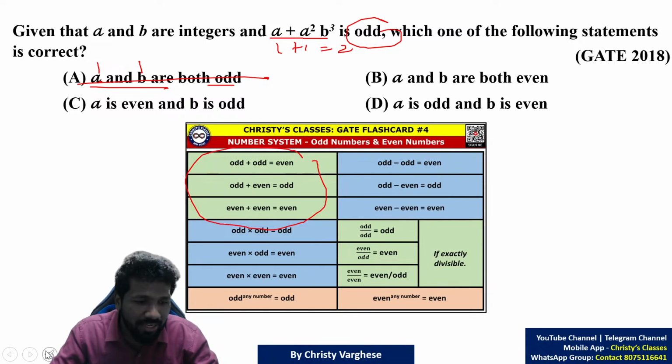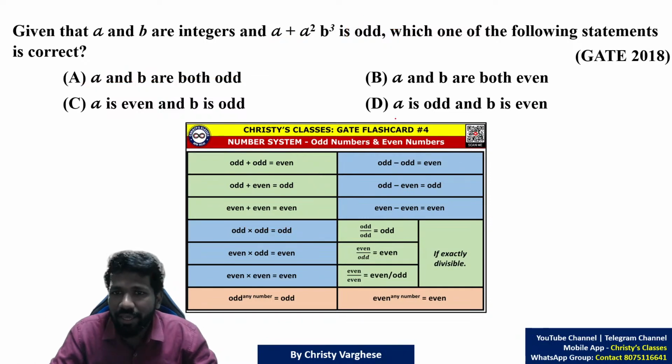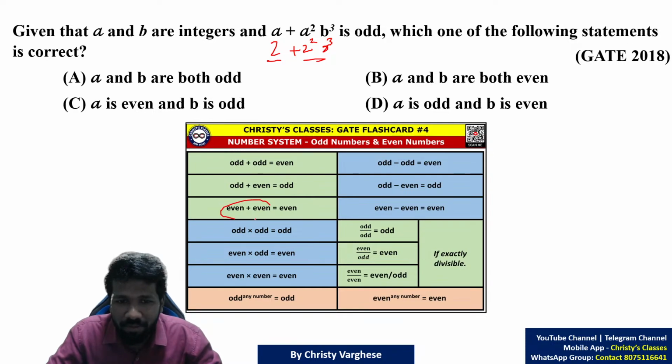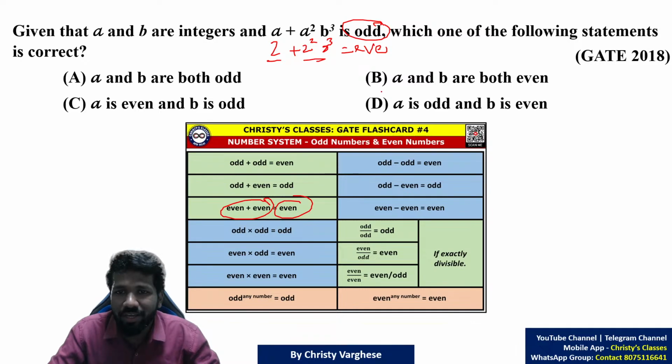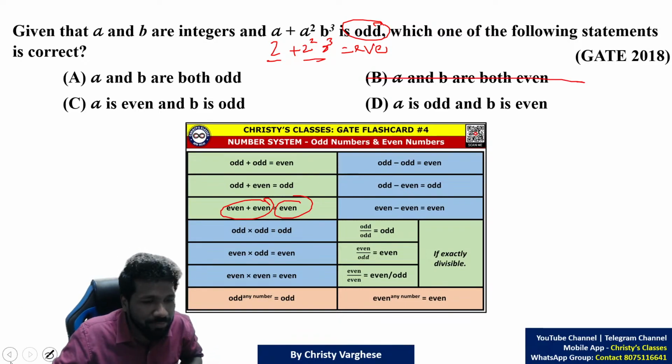Second case we will think A and B both are even. A and B both are even means 2 and 2, smallest even numbers. 2 plus 2 square into 2 cube, that is 2 plus even number plus even number. We know even number plus even number is even. That is enough to say this is even. This will not be odd, so option B is also eliminated.